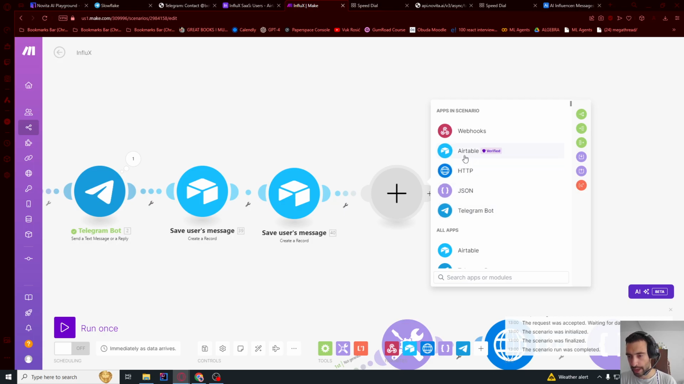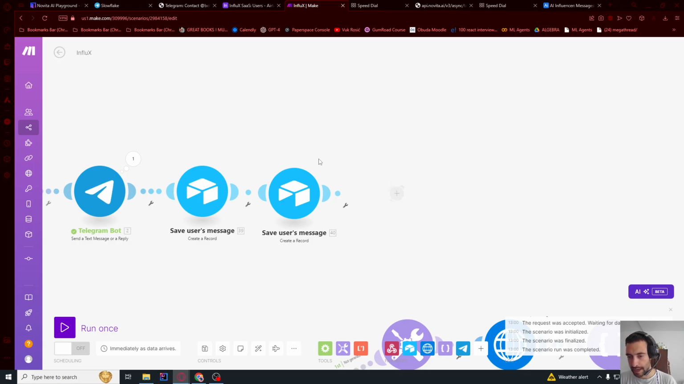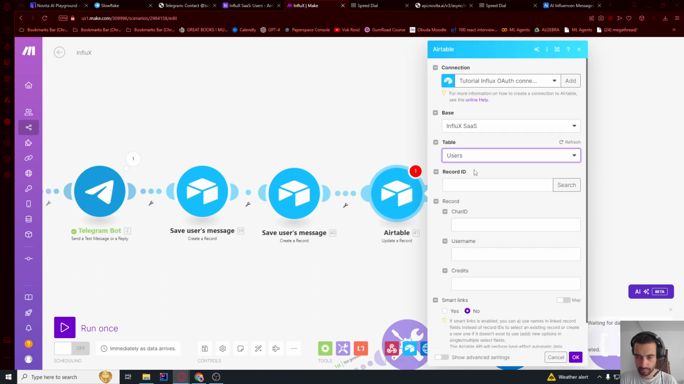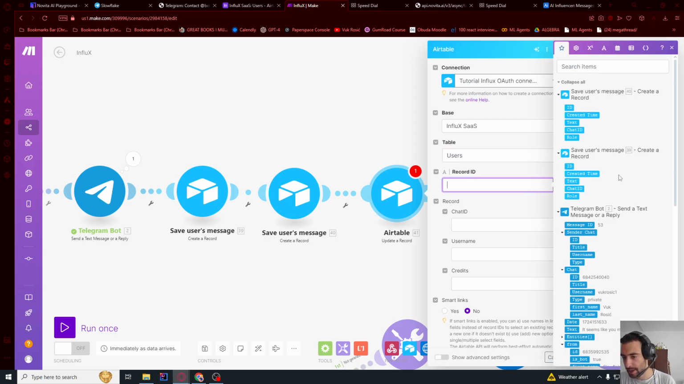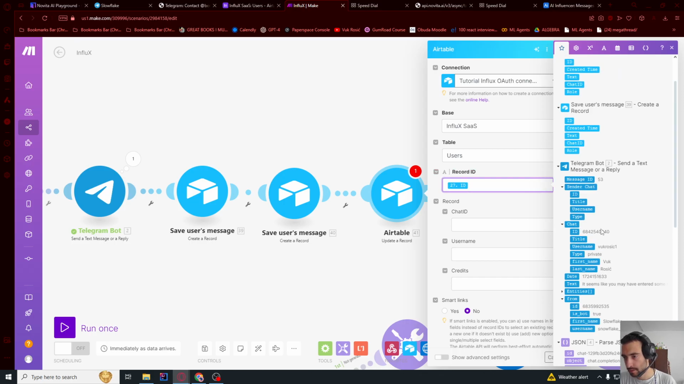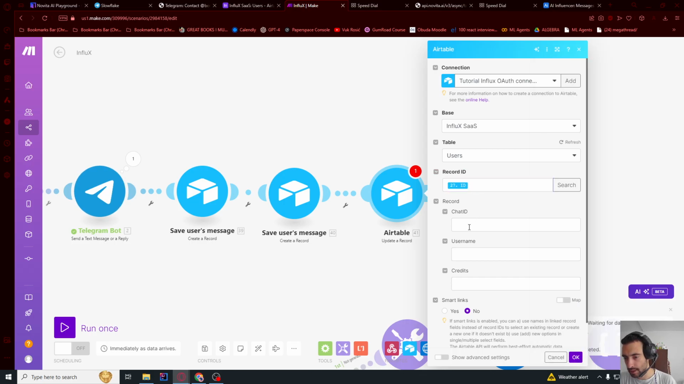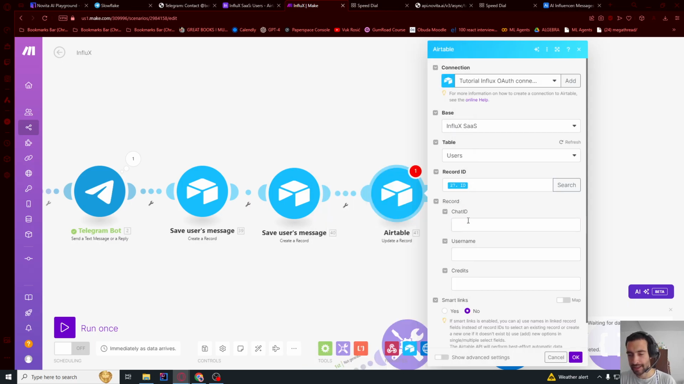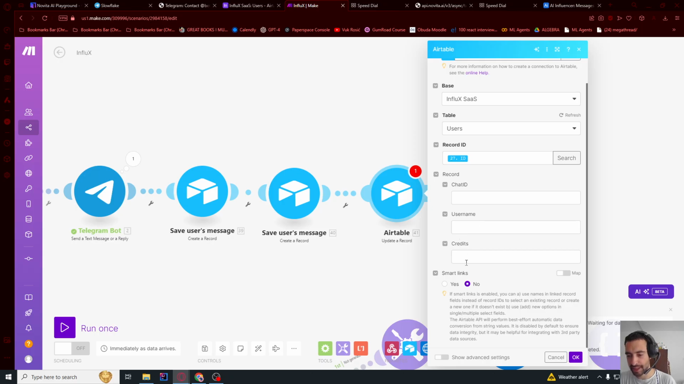So let's go to Airtable. Actually, we need to update a record. Update a record. So users table, record ID, it's gonna be, let's go here at the bottom of the table and press this ID. And let's go to chat ID. Actually, chat ID stays the same. We just need to update credits.